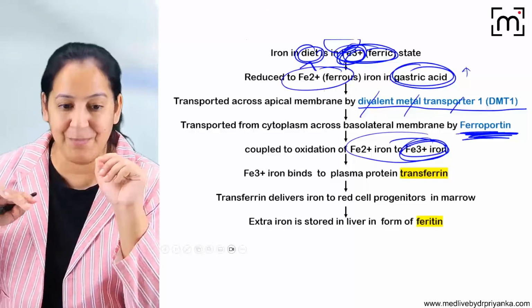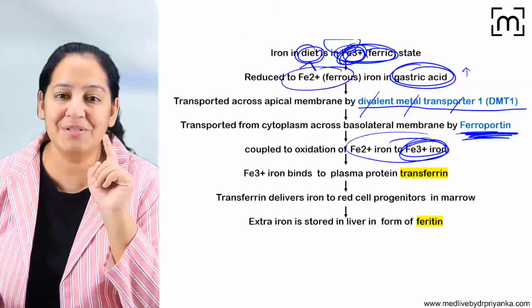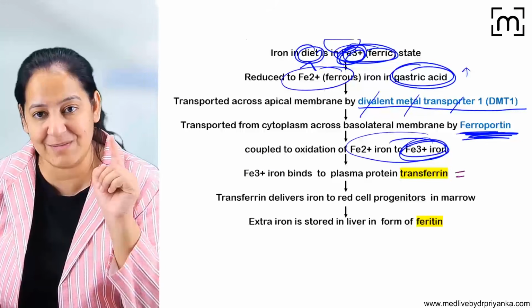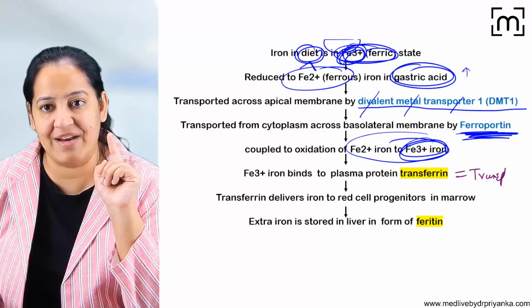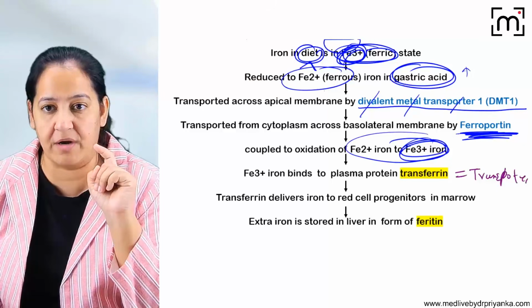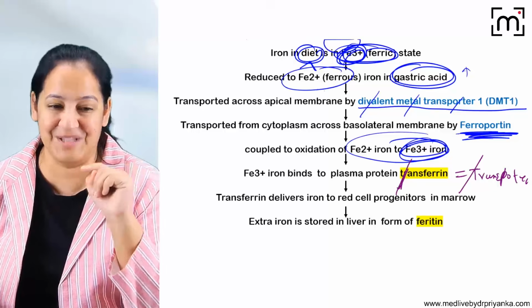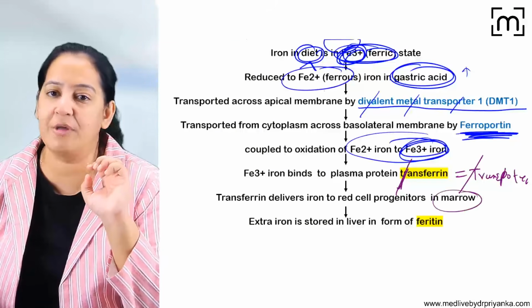Now, iron requires a transporter to move from here to there. So who is the transporter of iron? Please see, the transporter of iron is transferrin. I call it scooter. Transporter, T40. So transferrin is the transporter. It will give all the iron to the bone marrow.